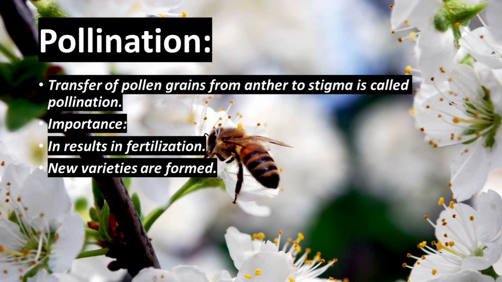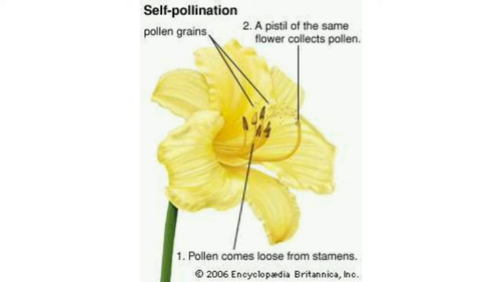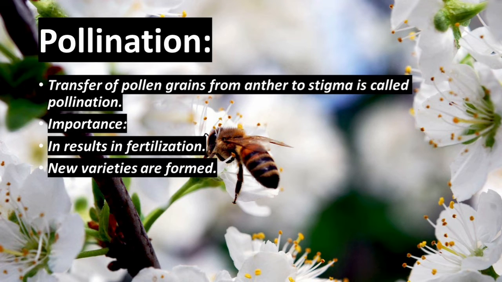And what is the importance of pollination? It results in fertilization, which leads to the formation of fruits and seeds. See, if a fruit is formed, what are the two events that actually took place there? Pollination and fertilization. Then, new varieties of plants are formed through new combination of genes in case of cross-pollination. In cross-pollination only, recombination of genes takes place. Do you know what we mean by genes? Genes are the hereditary material.